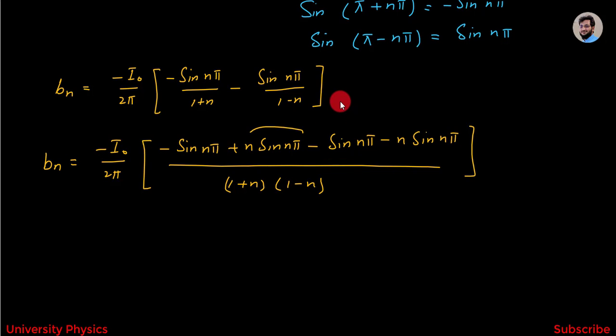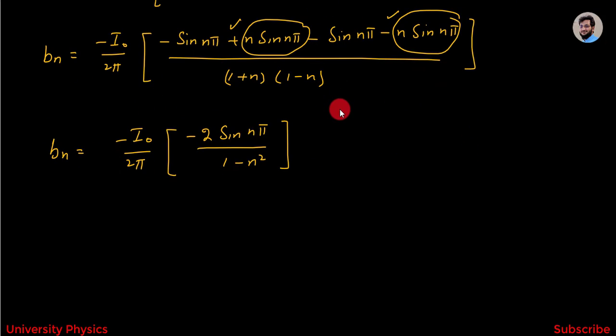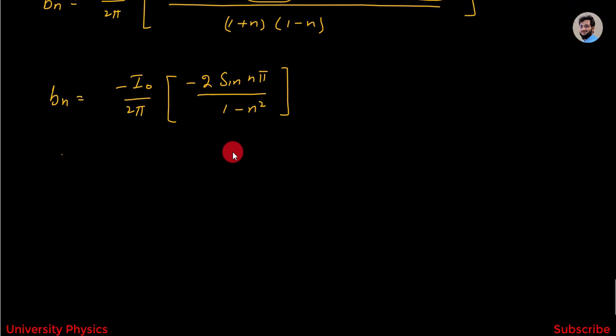Here this term and this term will cancel each other because here is plus and here is minus, and we will get Bn is equal to minus I naught divided by 2 pi minus 2 sine n pi divided by 1 minus n square, and this can be written as Bn is equal to I naught divided by pi into sine n pi.